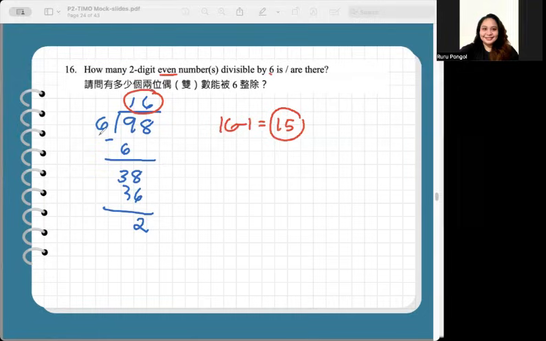98 divided by 6 is 16, but you have to subtract 1 because part of the 16 list is the digit 6. We're only asked for the two-digit even number. And all the multiples of 6 are even. 6, 12, 18, 24, 30, 36, 42, 48, 54, and so on are all even numbers. That's automatic. All the multiples of 6 are even.